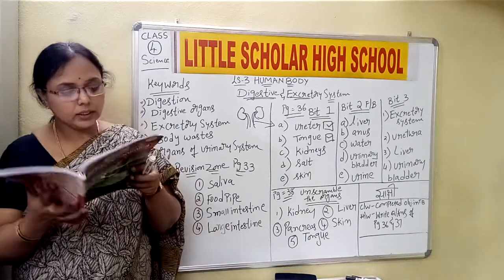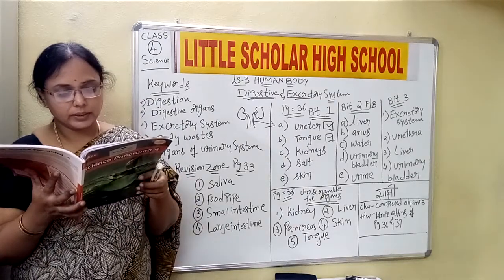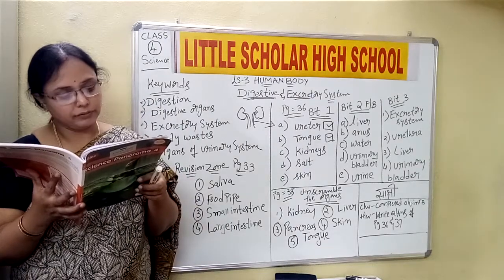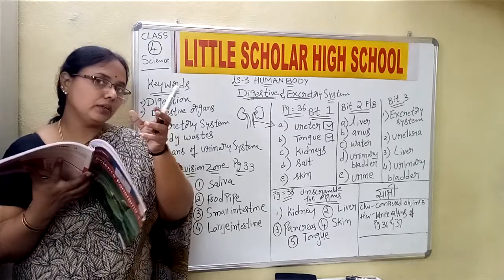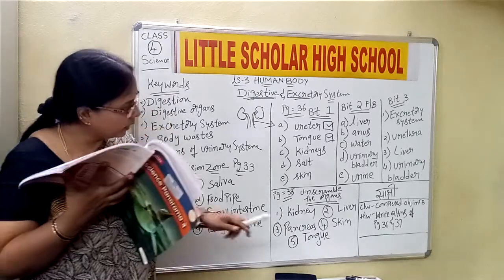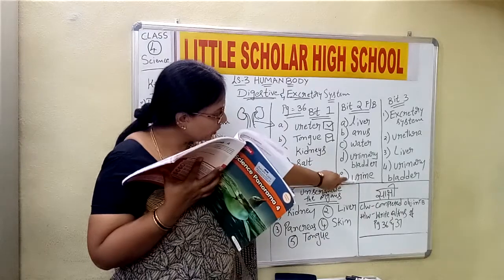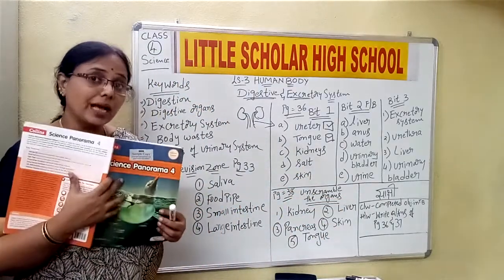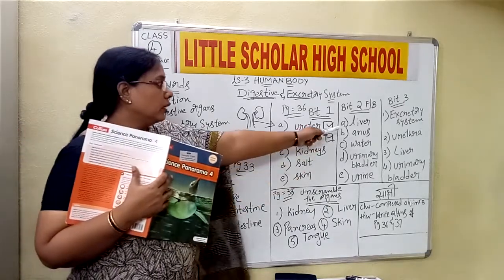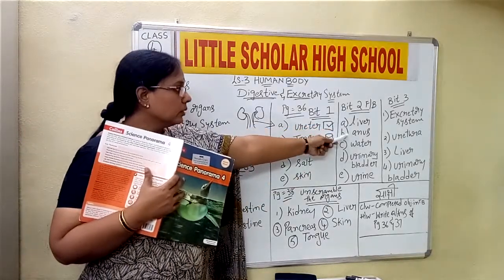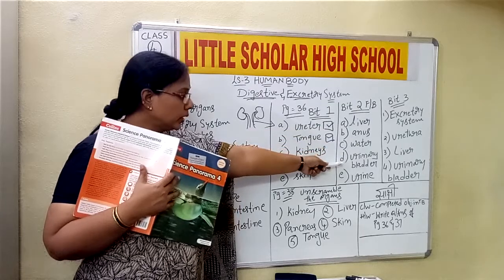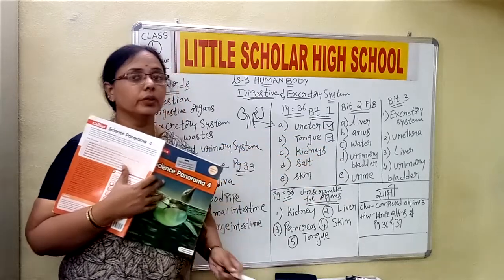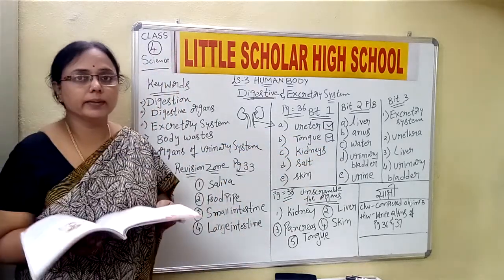Then kidneys filter harmful waste and excess salt from the blood and form urine. The kidneys are filtering the blood, we said, and it is forming what? It is forming the urine. So fill in the blanks. Answers are liver, anus, water, urinary bladder and urine. Hope all are writing in the textbook, children.